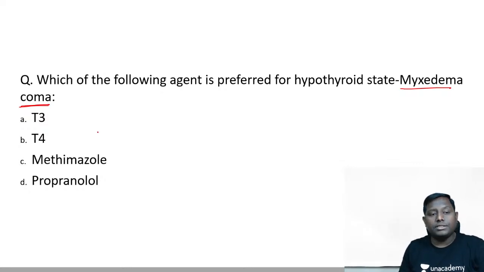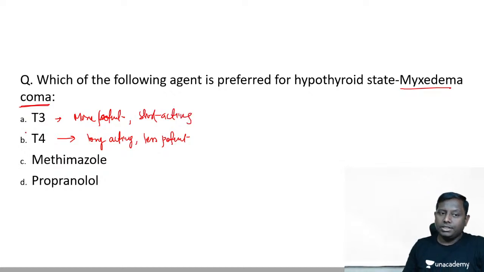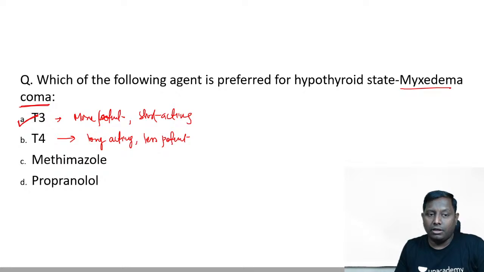See, T4 is actually the longer acting one. They are long acting, less potent as compared to T3, which is more potent, short acting and fast acting. T3 is mainly preferred in an emergency condition, in hypothyroid emergency.